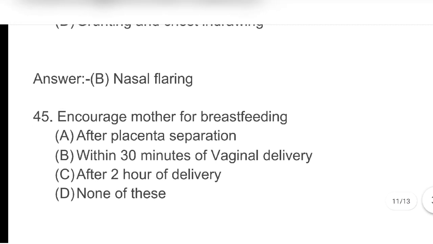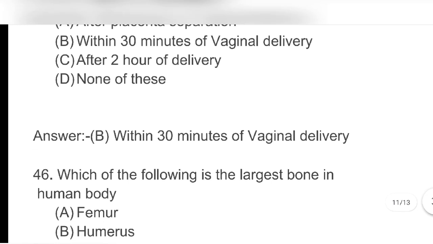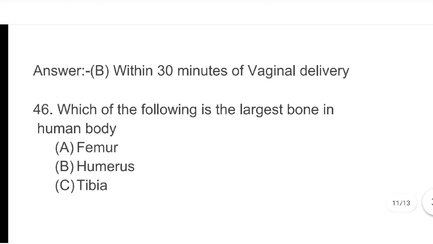Next, encourage mother for breastfeeding: A. After placenta separation, B. Within 30 minutes of vaginal delivery, C. After 2 hours of delivery, D. None of these. Answer B. Within 30 minutes of vaginal delivery.